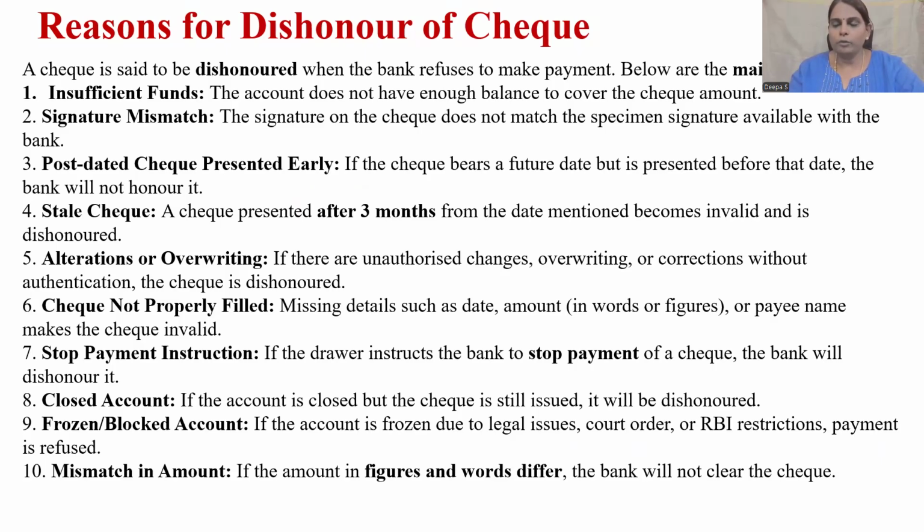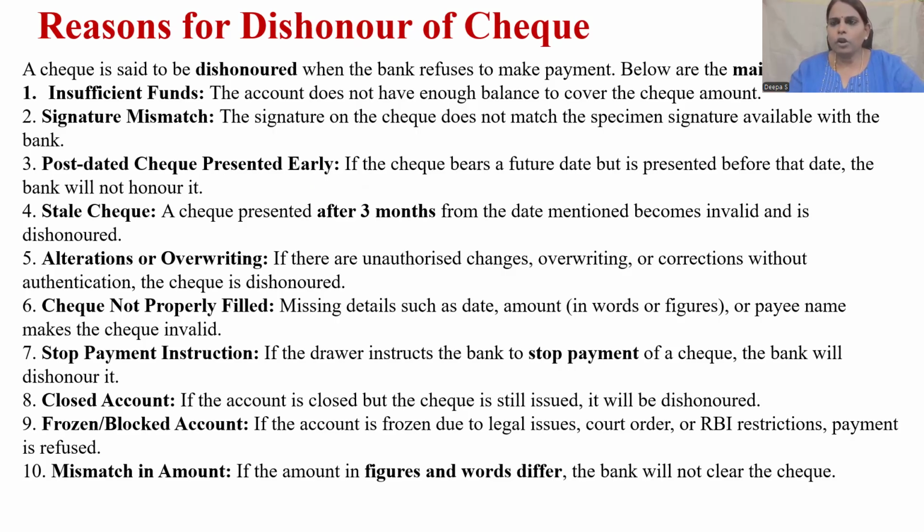Then the third one, post-dated check. Post-dated checks will be processed by the banker on a future date, that is, as per the date mentioned on the check. Stale check. A stale check is a check that has expired. A check has an expiry of 3 months from the date mentioned on the check. After 3 months, a check becomes invalid.